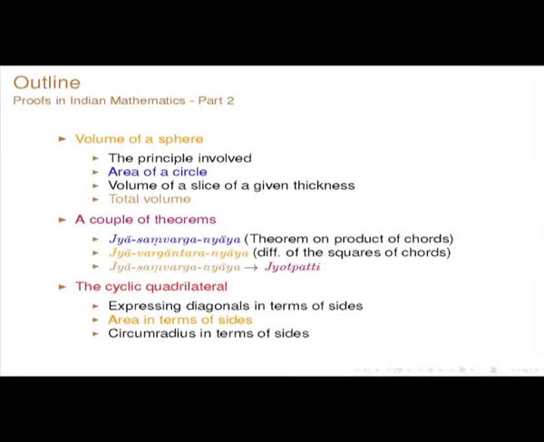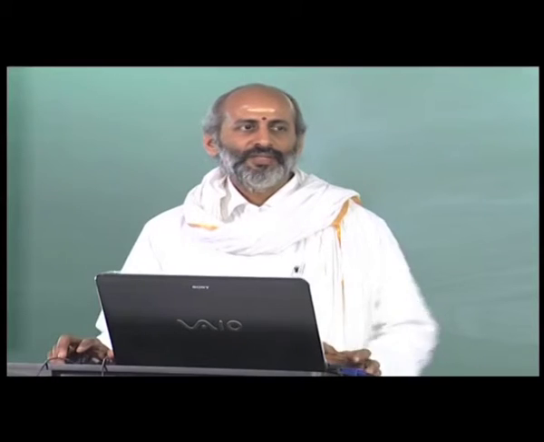Samvarga is product. So, this has been repeatedly said, Jya Samvarga, product of sines. This is one theorem. And Jya Vargantara Nyaya: Jya Varga is sine square kind of a thing, and Antara is difference. So, Jya Vargantara Nyaya refers to the difference in the squares of sines.